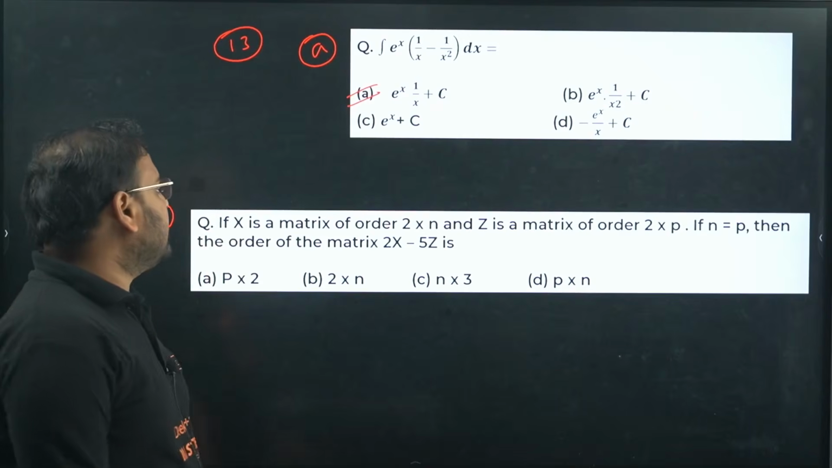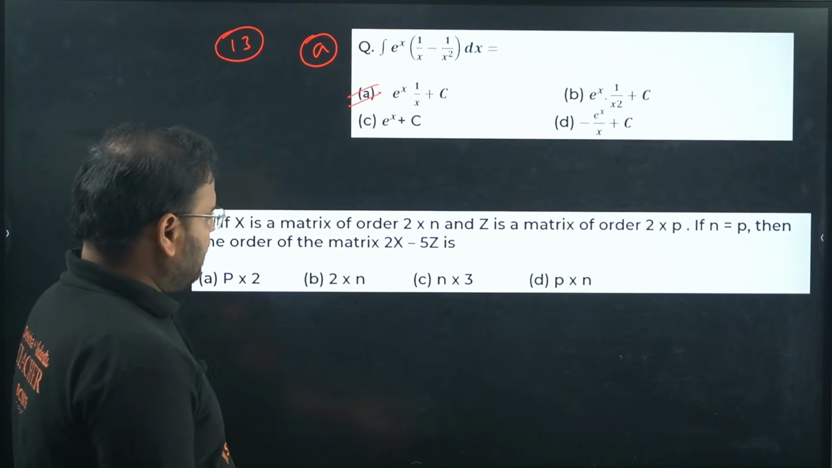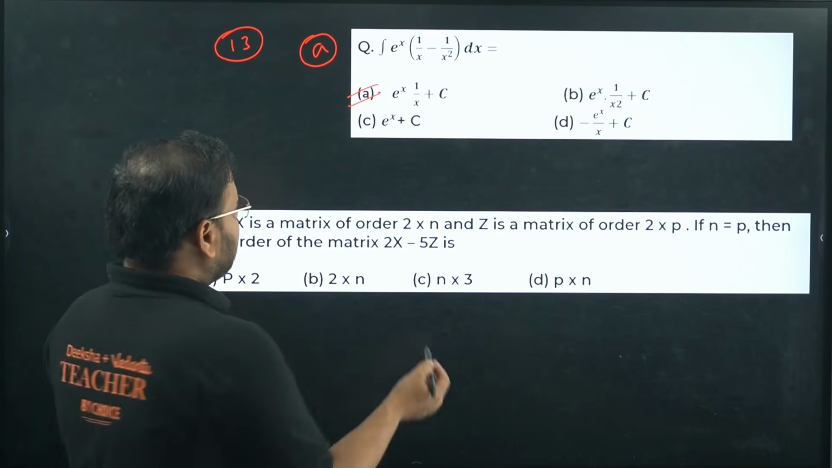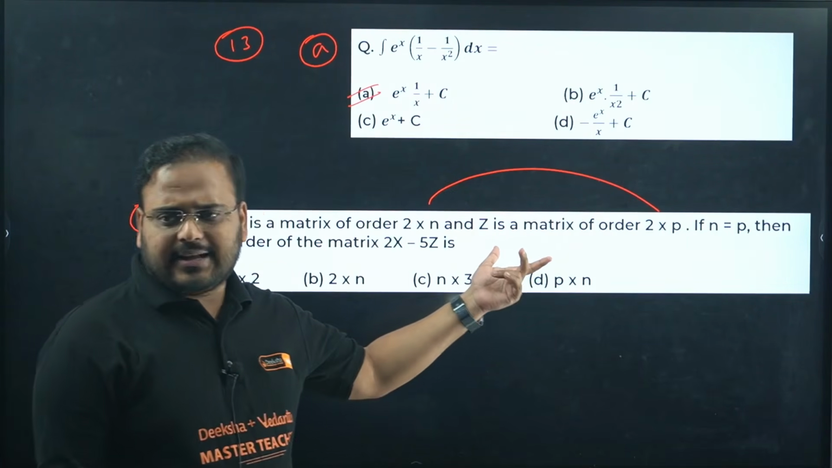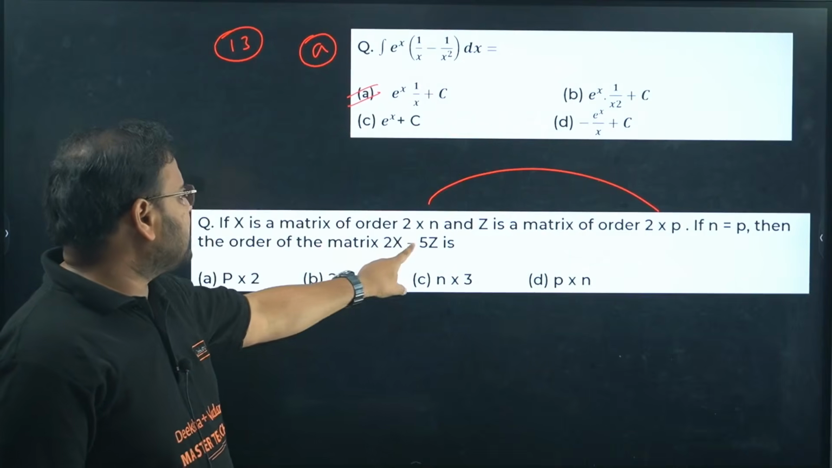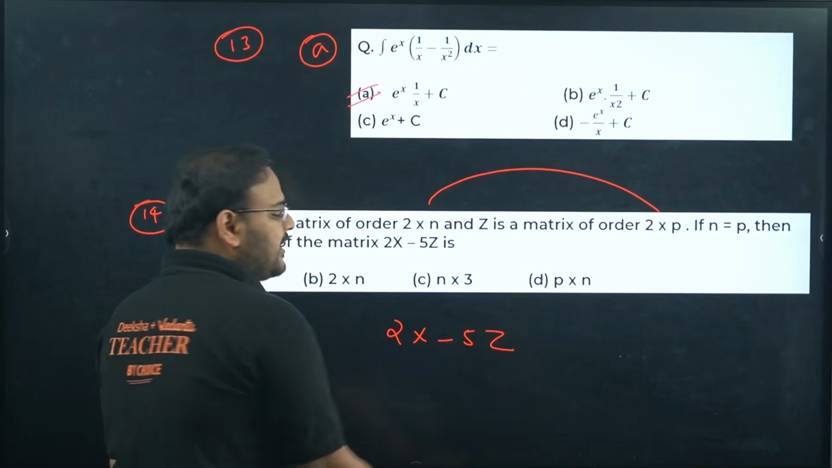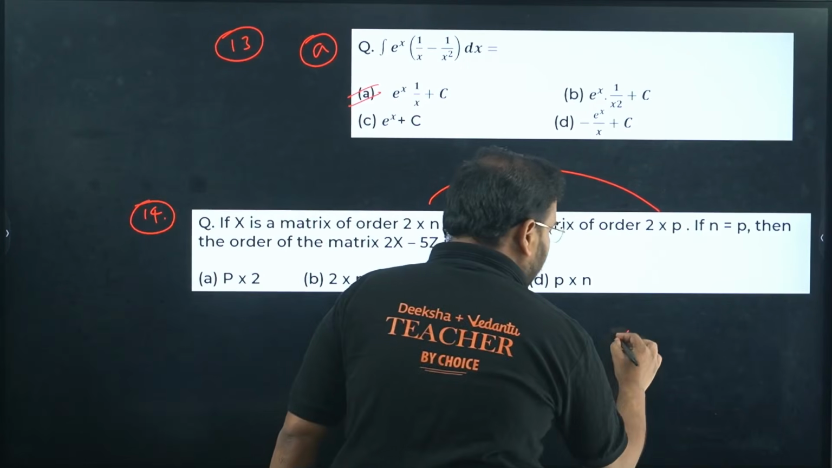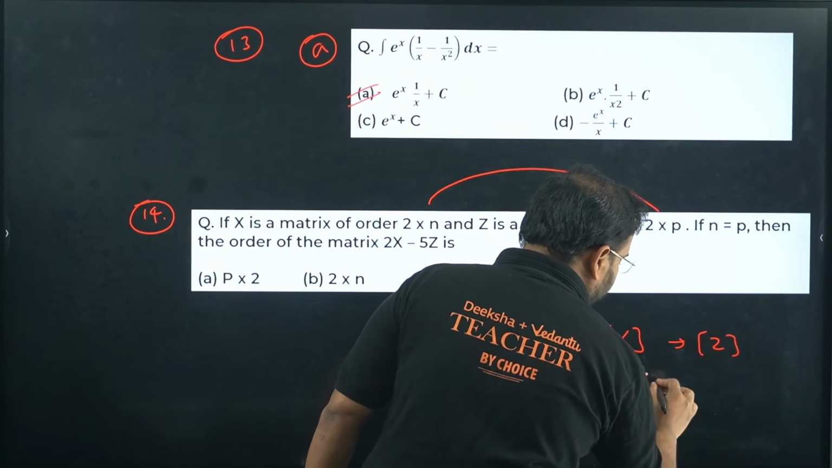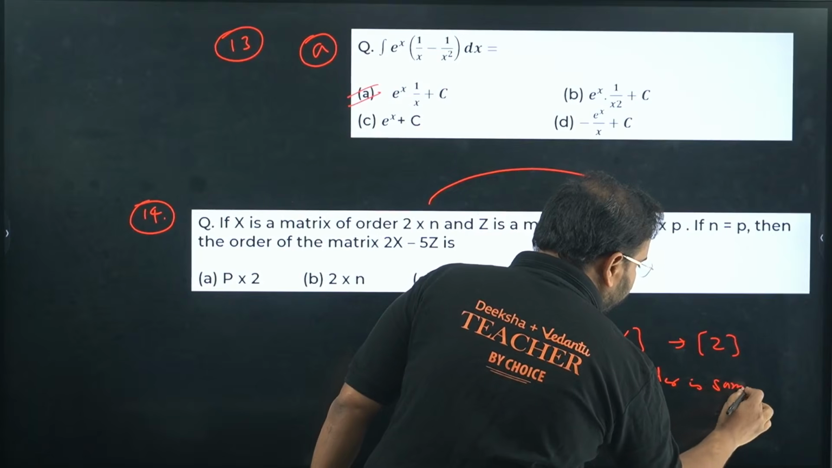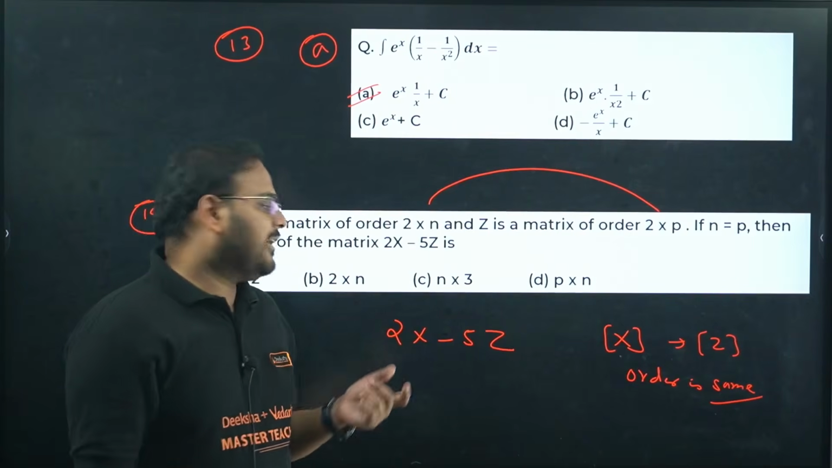14th one. If X is a matrix of order 2 cross n, Z is a matrix of 2 cross p, n is equal to p. It means it's the same order. If n and p are equal, it means they are the same order. 2 cross n and 2 cross p will become equal in that case. Then 2X minus 5Z. Don't worry about the constants 2 and 5. X and Z order is the same, because if you are subtracting or adding two matrices, they have to be conformable. They have to be of the same order.